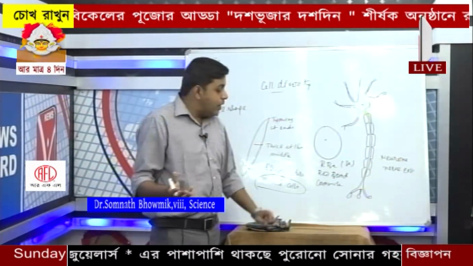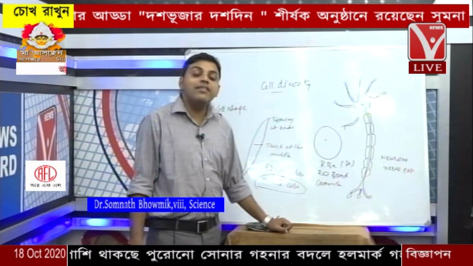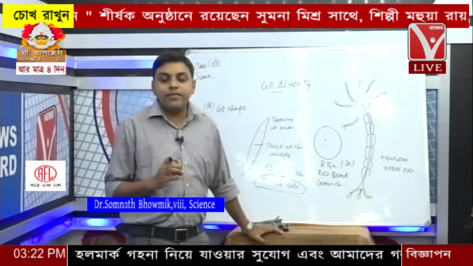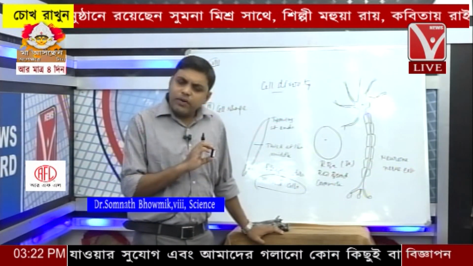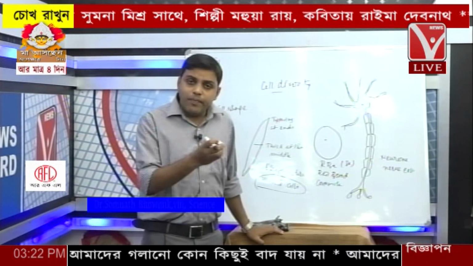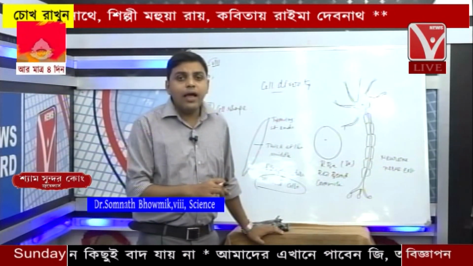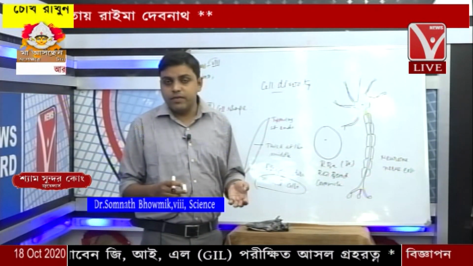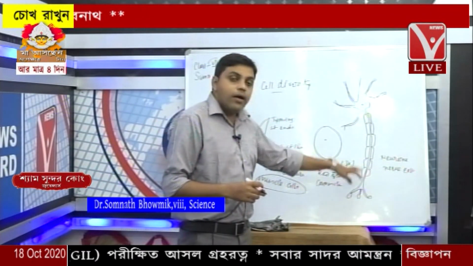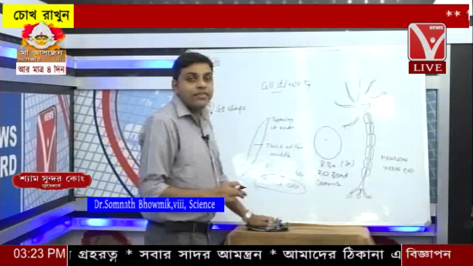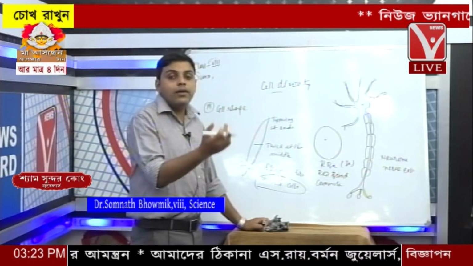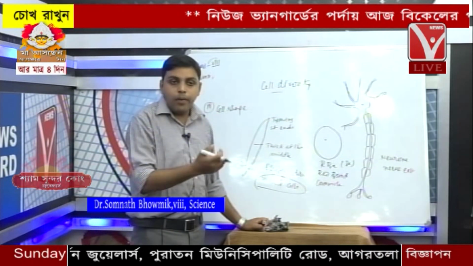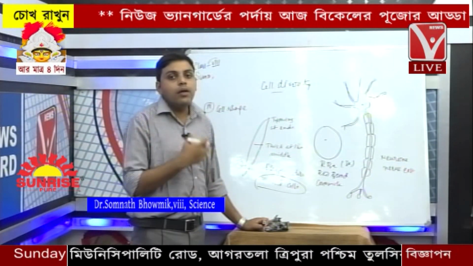See, the nerve cells carry sensation. Suppose whenever any kind of pain is there at your leg or any part of the body, this sensation from that particular organ or particular area is carried to the brain, and the brain again sends responses. This sensation is carried through the neuron. So see, this is a branch-like structure, and they join one end to another end, forming a continuous network throughout the body.